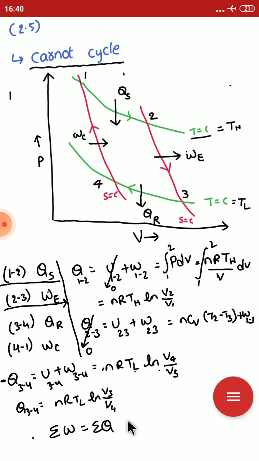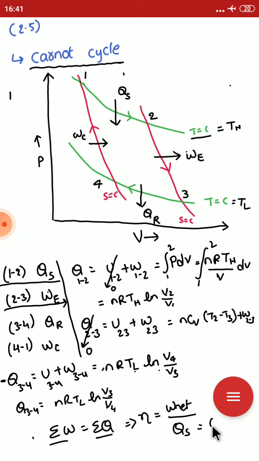So the efficiency of the Carnot cycle can be written as W net to heat supply, where W net is the sum of the heat transfer, which is Qs minus Qr.